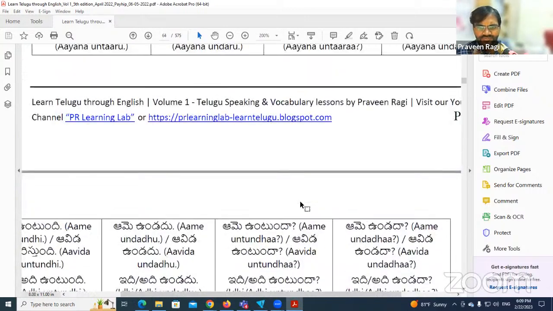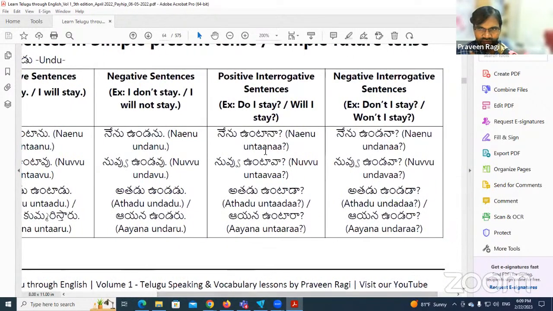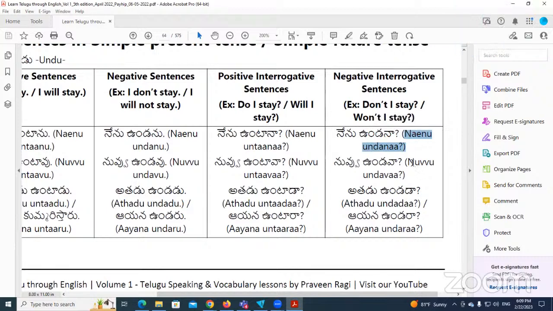Okay, so now let's see the other one, the negative interrogative sentences: don't I stay, won't I stay? For those sentences, we use the same meaning, but we just change the ending u to a for the questions. Use the same thing, then write an a sound at the end. Read this one: నేను ఉండనా.